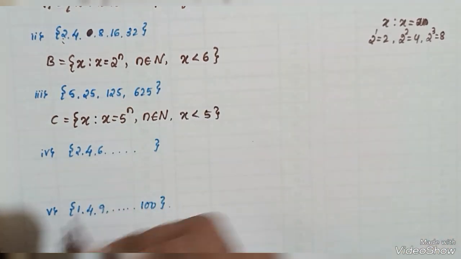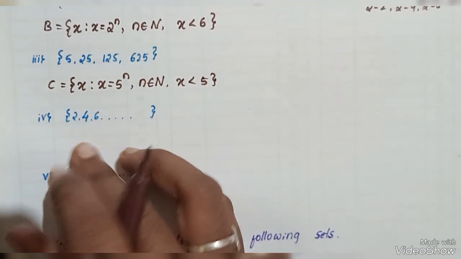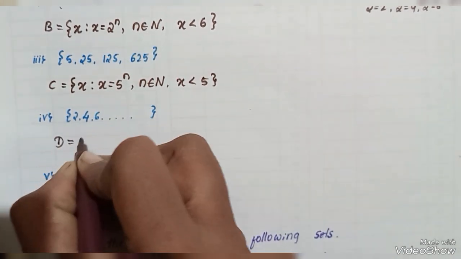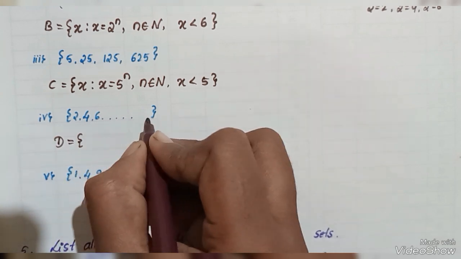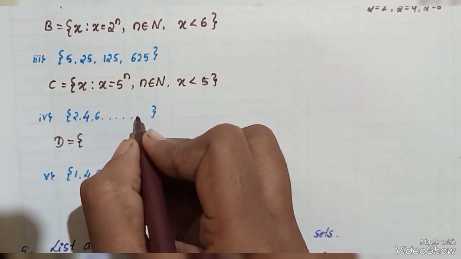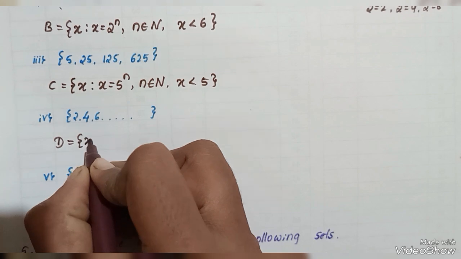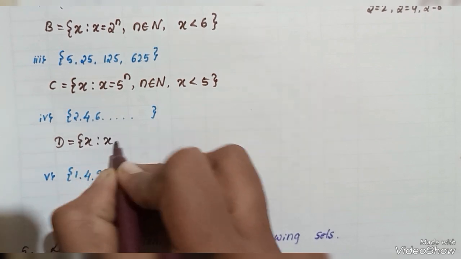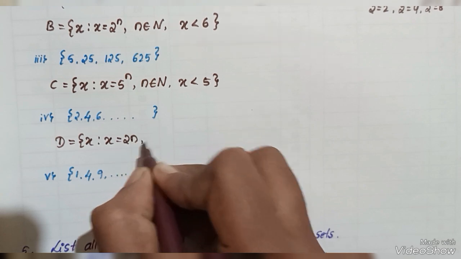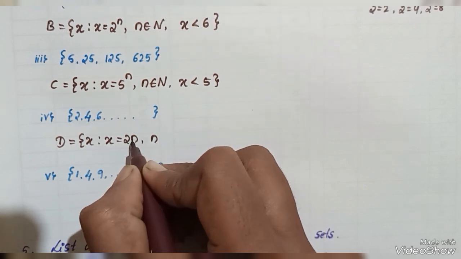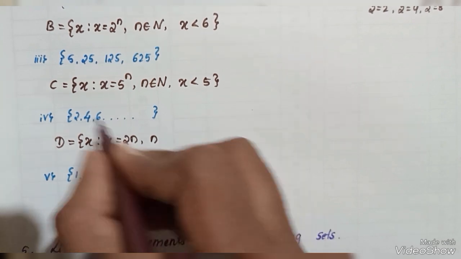Okay, next here I have considered 2, 4, 6 and so on. There is no end here, that's why I have considered x such that x is equal to 2 into n. Taking n equal to 1, 2 into 1 we get 2.